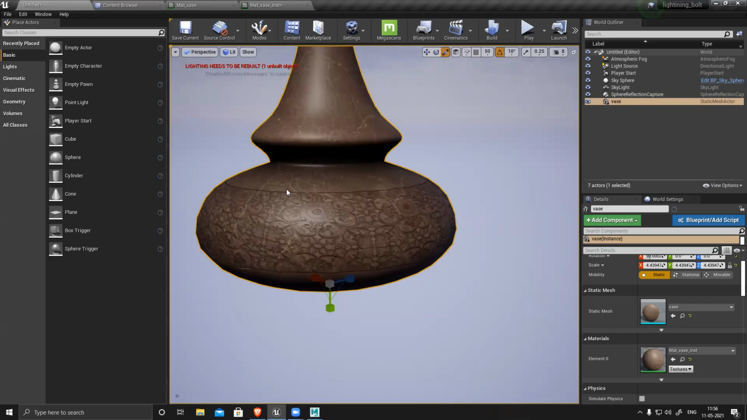Okay. Right? And sir, how will baking work? I mean, if the trim sheet is already there as a texture, do I still need to bake the model?